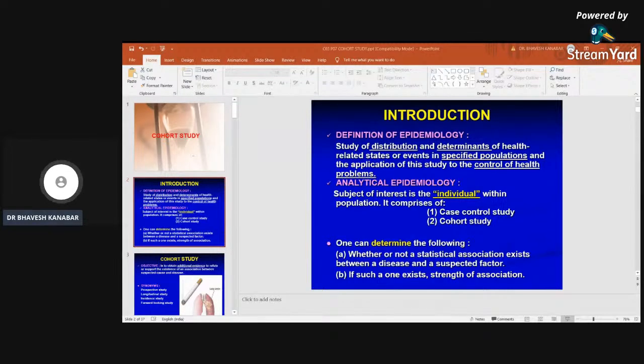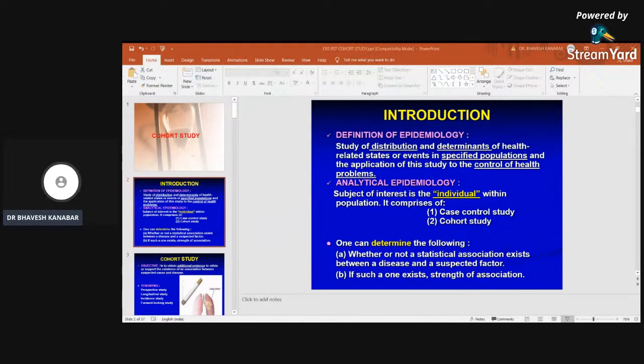So, study of distribution and determinants of health related status or events in specified population and the application of this study to the control of the health problem. Then we apply this knowledge of epidemiology for the control of health. For example, we know that high salt intake is a determinant of hypertension. So for control of hypertension, patients are advised to take low salt. That is the application of this study to control the health related problem.